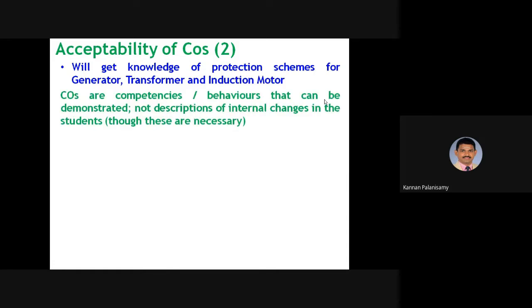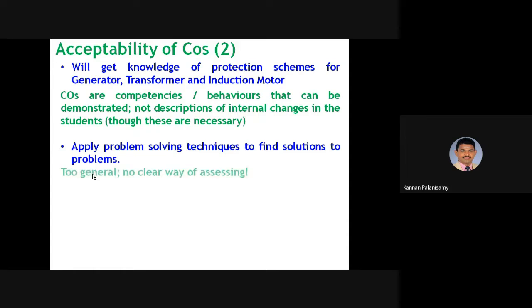And we'll get the knowledge of protection schemes for generator, transformer, and induction motor. COs are competencies, as we said. This internal change need not be described in the COs. And apply problem-solving techniques to find solutions to problems. Here this is too general, no clear way of assessing.